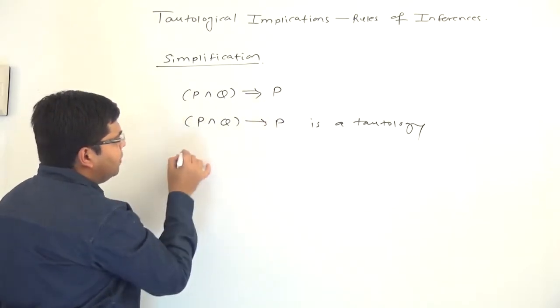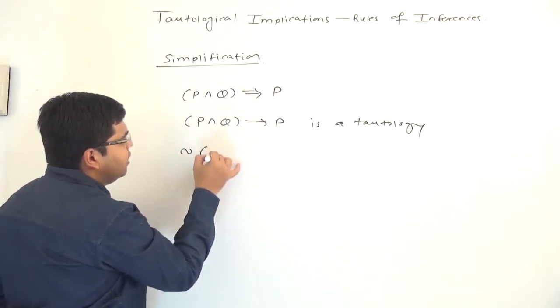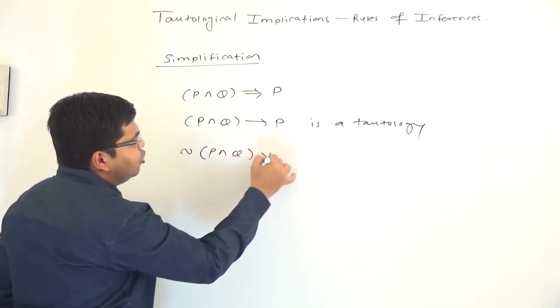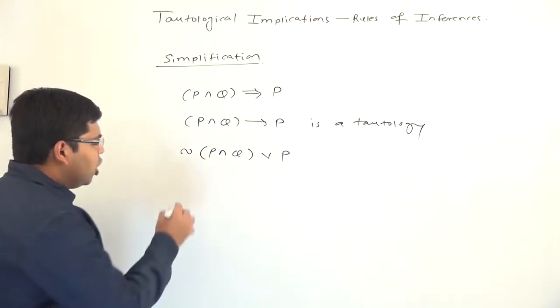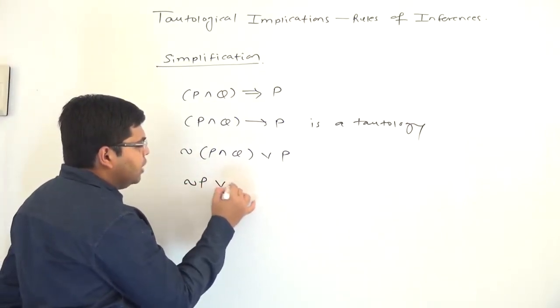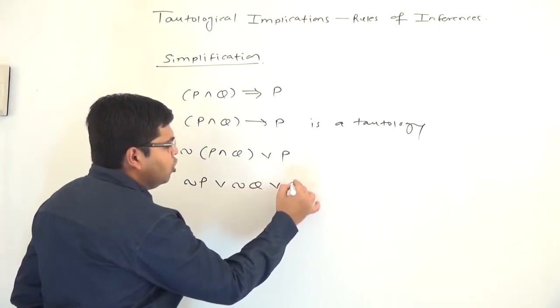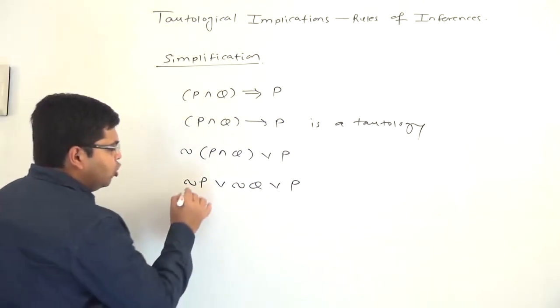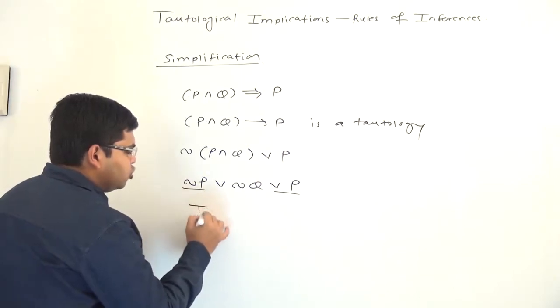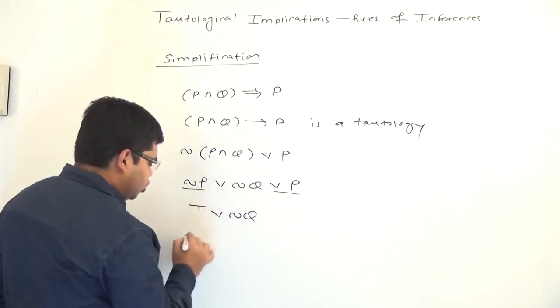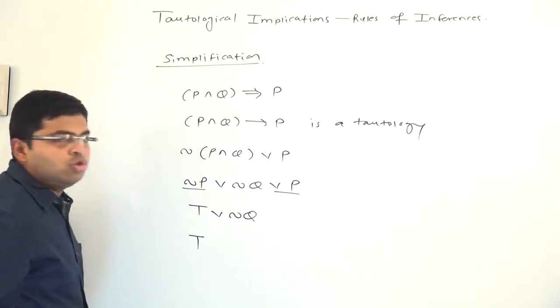The formula for implication will be negation of the left hand side, which is negation of P and Q, or the right hand side, which is P. Now applying De Morgan's law gives us negation of P or negation of Q or P, and we know that negation of P or P will become true, and therefore this will become true or negation of Q, which will ultimately be equal to true.